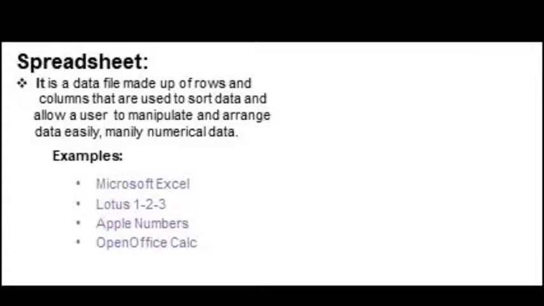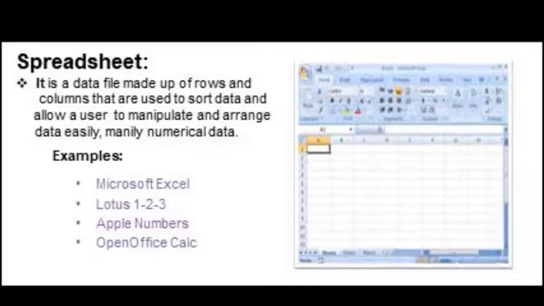Second one is spreadsheet. It is a data file made up of rows and columns that is used to sort data and allow a user to manipulate and arrange data easily, mainly numerical data. And you can also perform different types of functions. Let's see the figure. This is the famous Excel software developed by Microsoft. And here you can see some other examples, like Lotus 123, Apple Numbers, Open Office Calc.